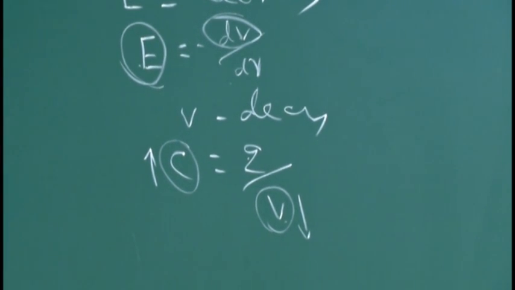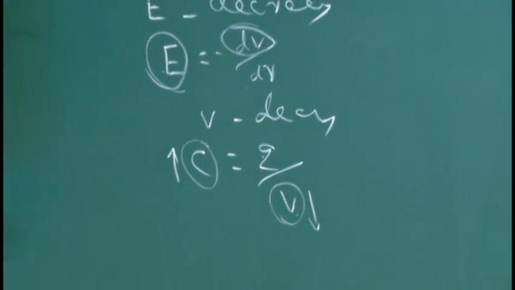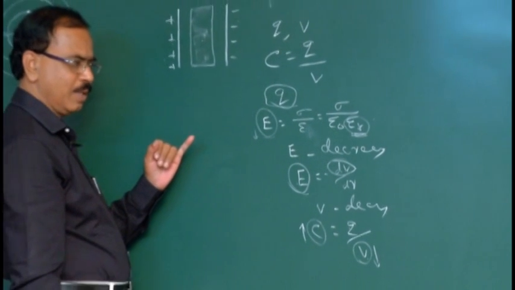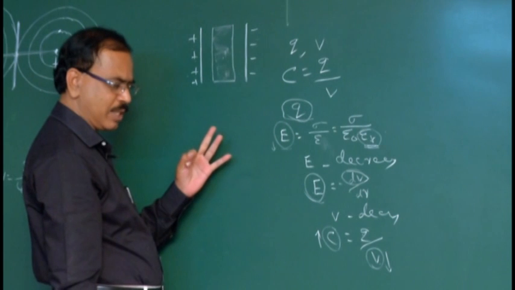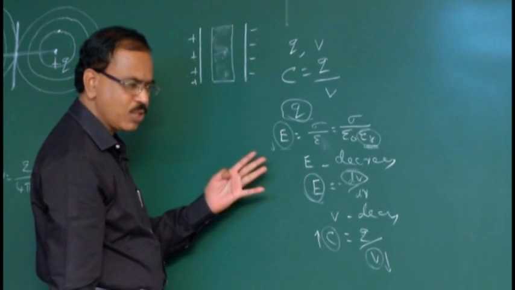So, when a dielectric slab is inserted between the plates of a charged parallel plate capacitor, the charge remains unchanged. The electric field decreases, electric potential decreases, the capacitance increases. These are the conclusions drawn.